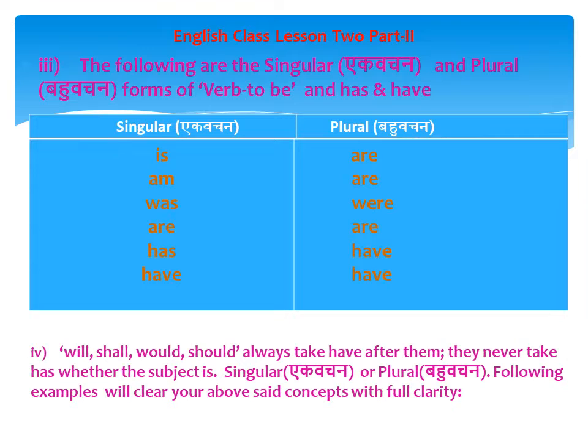Now point number 4, will, shall, would, should always have "have" after them. They never take "has" whether the subject is singular or plural. It's very important. Once again I repeat, in point number 4, will, shall, would, should always take "have" after them. They never take "has" whether the subject is singular or plural. Following examples will clear your above said concept with full clarity.